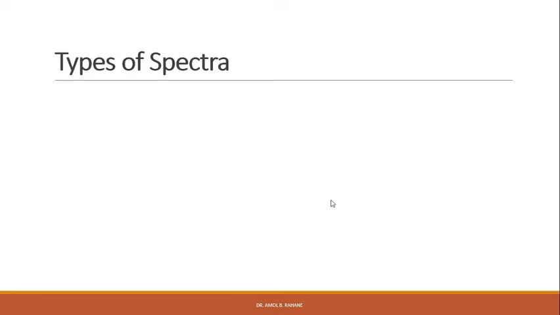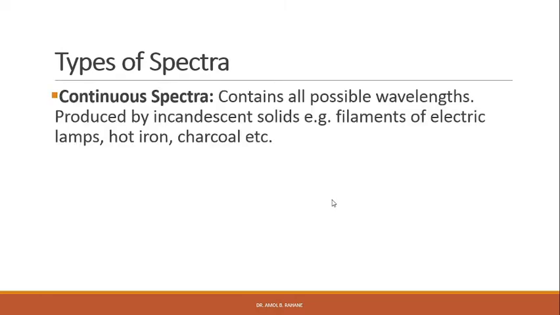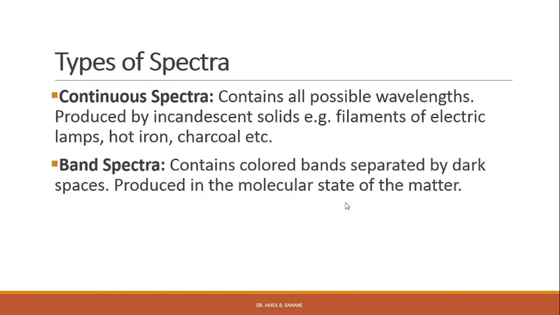We can broadly classify the spectra into three categories. One is continuous spectra, which contain all possible wavelengths. This spectrum is produced by incandescent solids, for example filaments of electric lamps, hot iron, charcoal, etc. Then come the band spectra, which contain color bands separated by dark spaces, and are produced in the molecular state of matter.